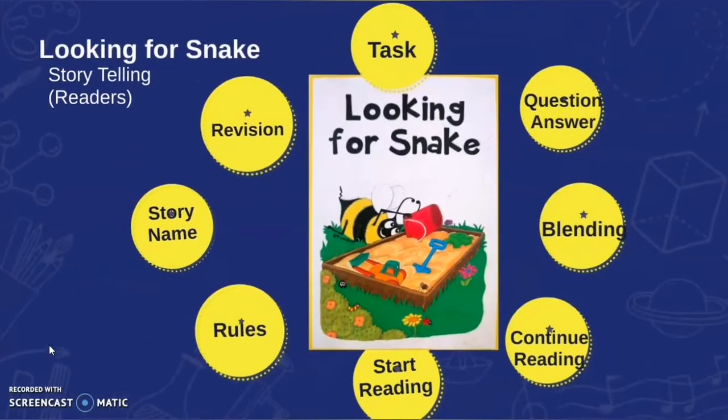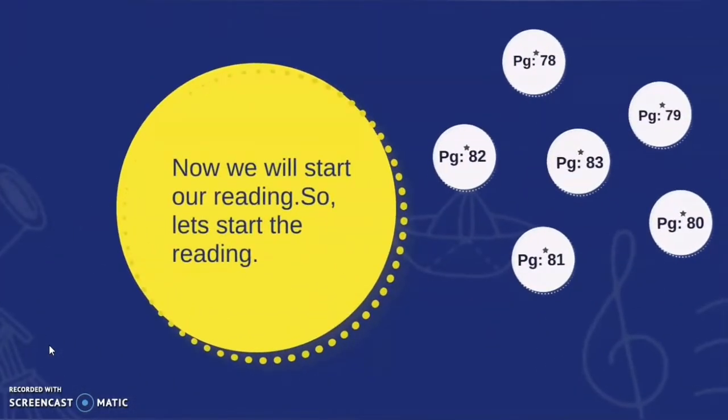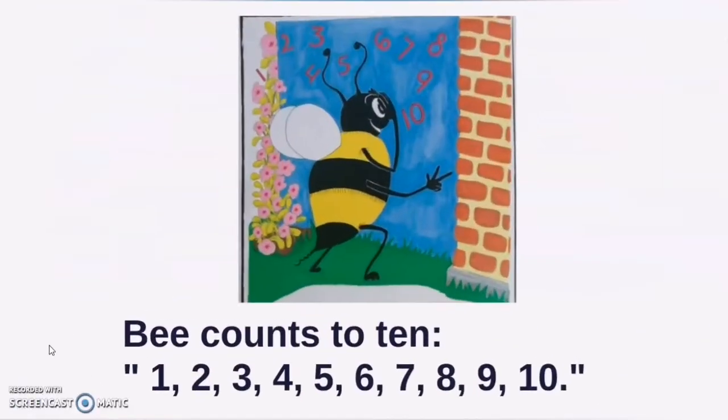Now, we will start our reading, so let's start the reading from page 78. First of all, look at this picture and think about what is going on in this picture, and you can see that there is a bee. But the question is, what is the bee doing in this picture? I hope you have made your own story in your mind after looking at the picture. Now the reading will be interesting.